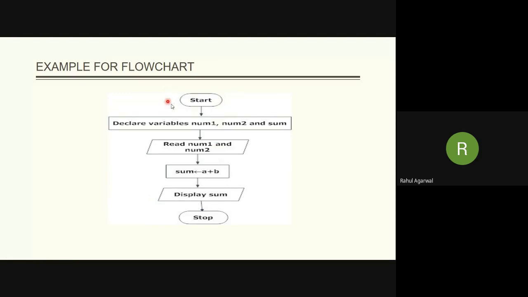This is the starting box, then this is the process box. This is the input, then process, then output. By the direction of arrows, you can understand that the statements are executed one after another in a sequence, and finally it goes to stop.